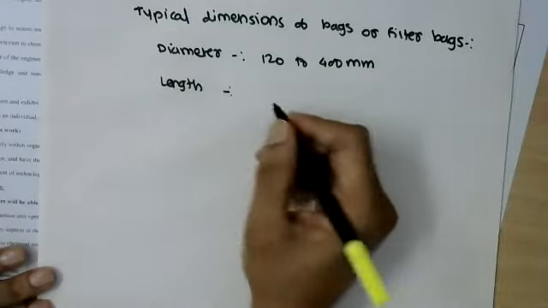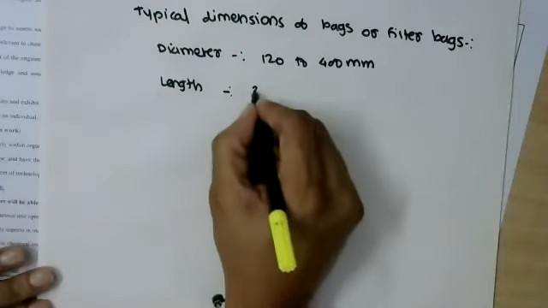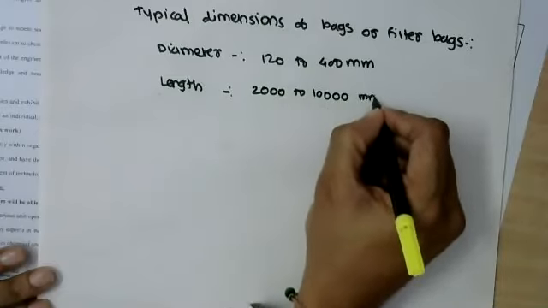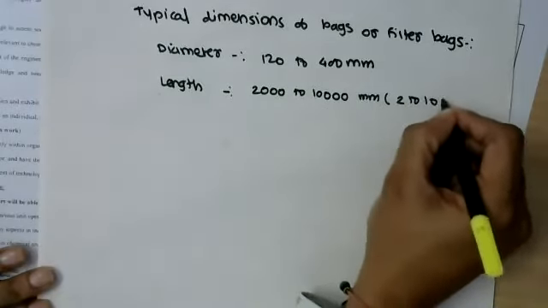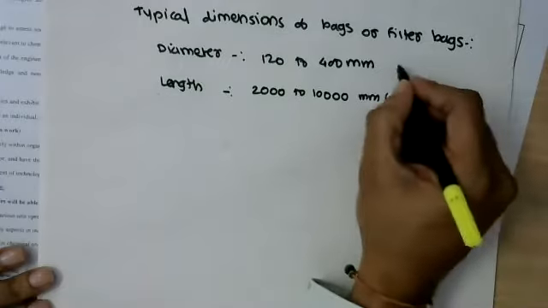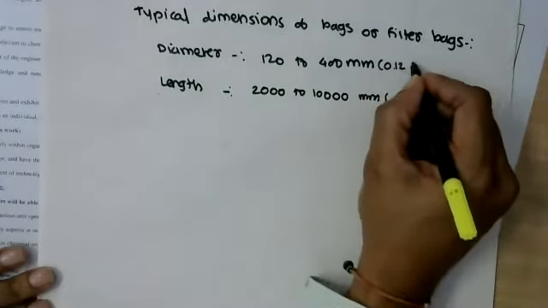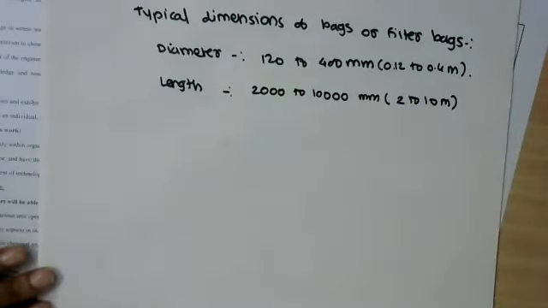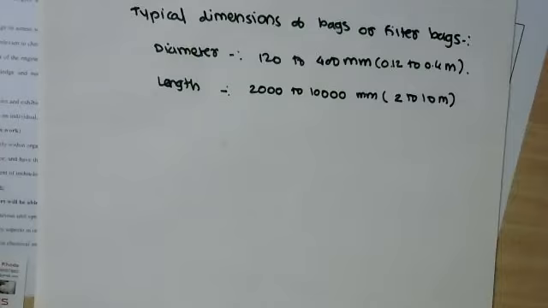Length 2 to 10 meter. So these are the typical dimensions of the bags which can be used. Again, these dimensions depend upon how much is the concentration of solids which are present.